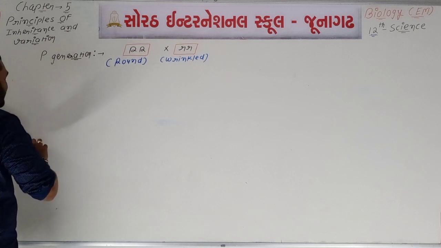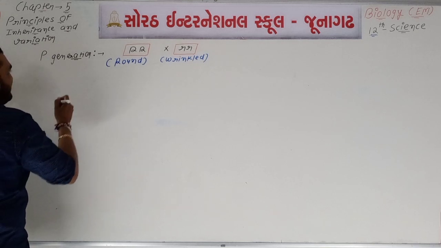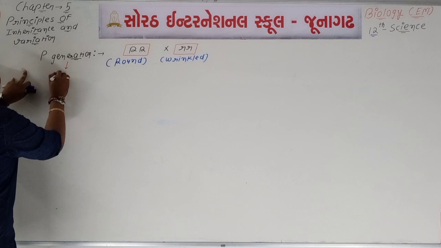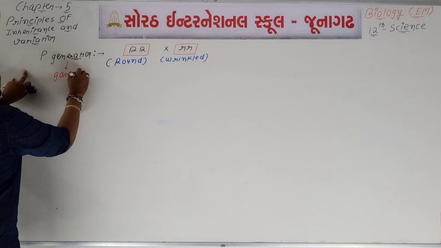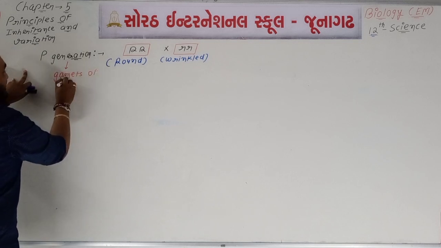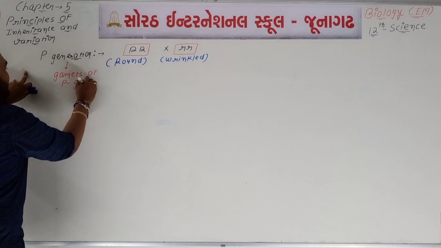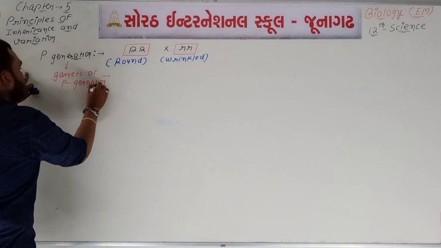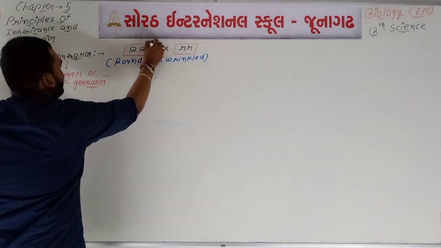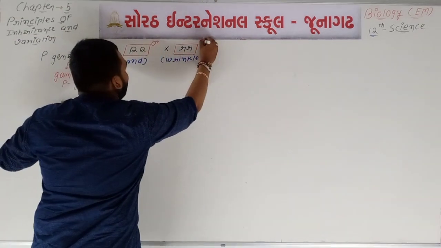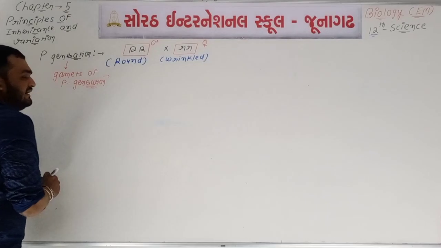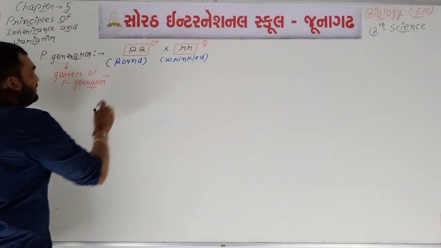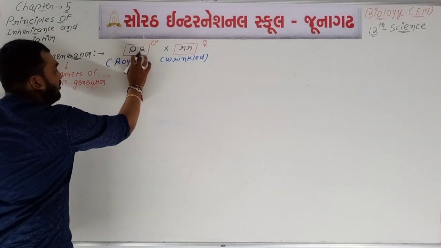Now if we talk about the gametes of the P generation, you know that two types of gametes are there, male gamete and female gamete. Suppose this is a male plant, then that will be a female plant. Okay, so this is the homozygous pair.